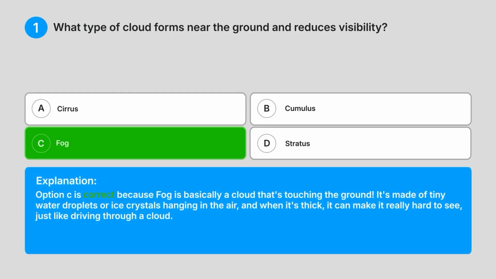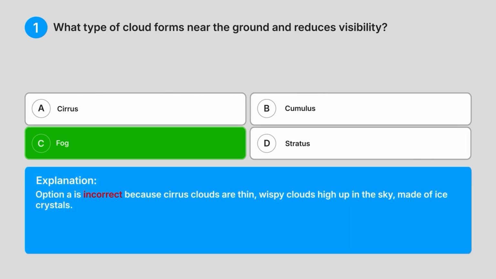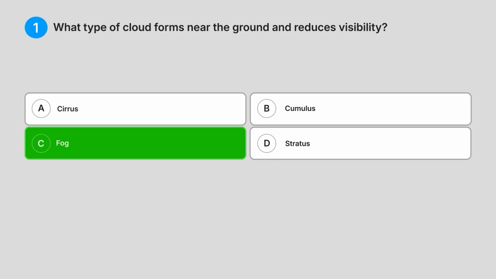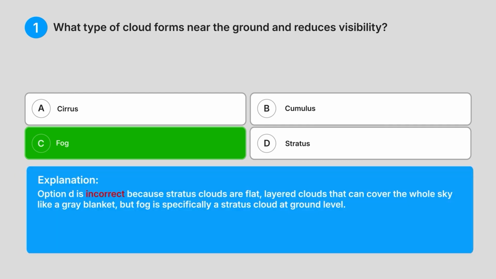Explanation: option C is correct because fog is basically a cloud that's touching the ground. It's made of tiny water droplets or ice crystals hanging in the air, and when it's thick it can make it really hard to see, just like driving through a cloud. Option A is incorrect because cirrus clouds are thin, wispy clouds high up in the sky made of ice crystals. Option B is incorrect because cumulus clouds are the puffy, cotton-like clouds that can be at various heights. Option D is incorrect because stratus clouds are flat, layered clouds that can cover the whole sky like a grey blanket, but fog is specifically a stratus cloud at ground level.